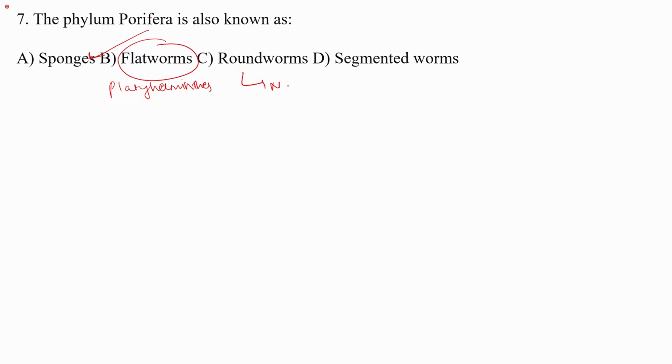Roundworms are Nematohelminthes or nematodes. And segmented worms are annelids. So annelids are segmented worms. So the correct answer is option A, sponges.